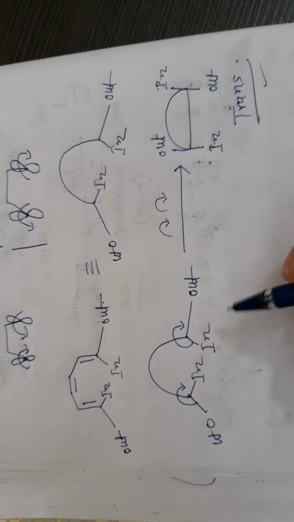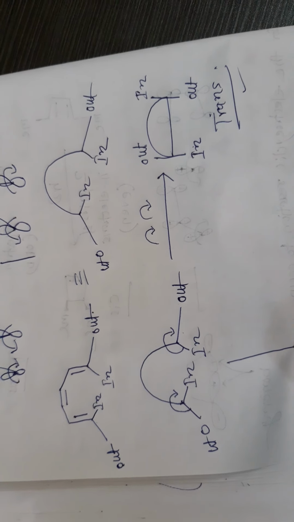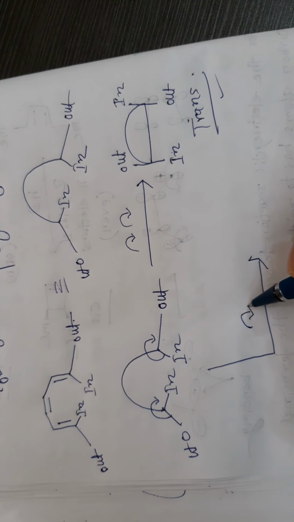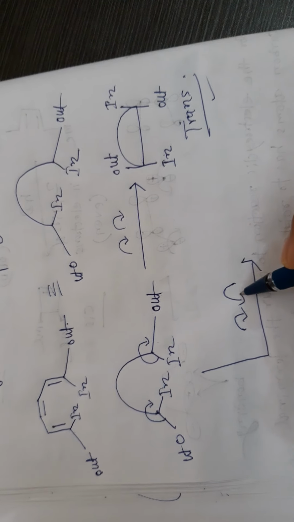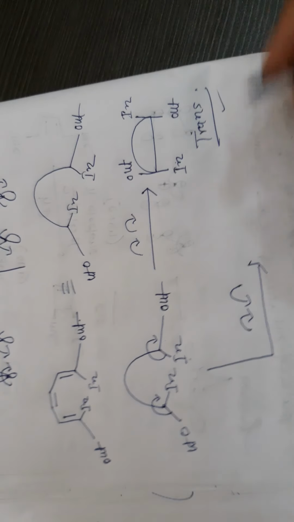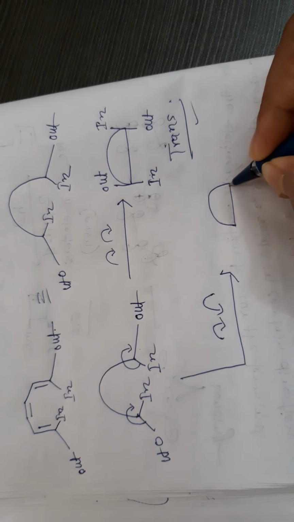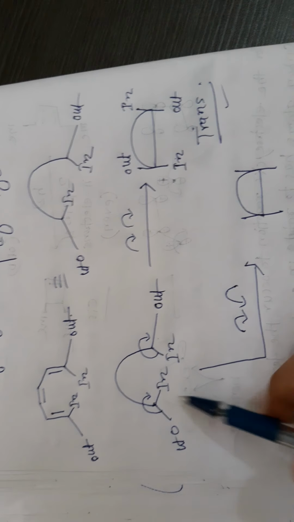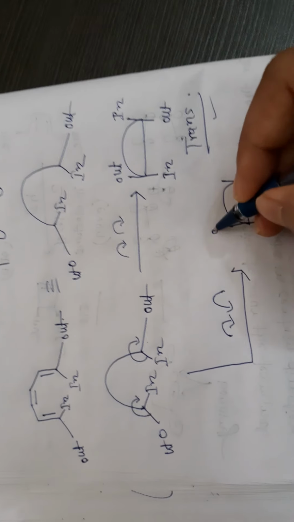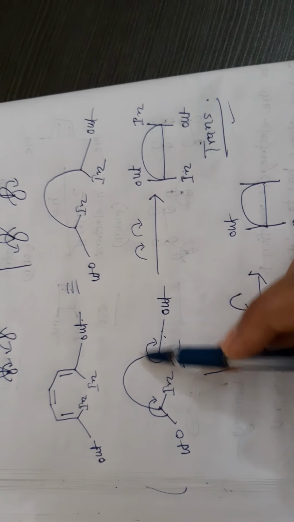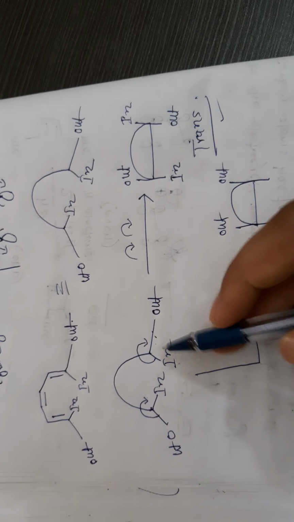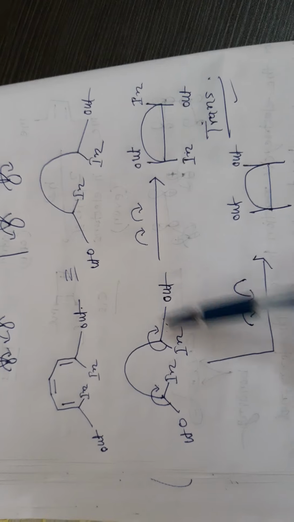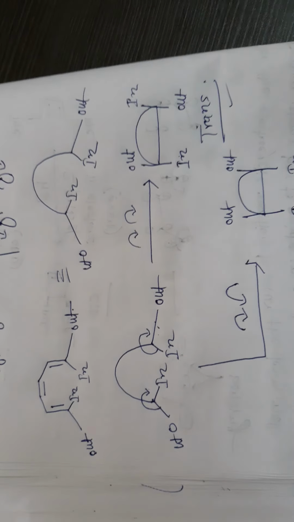If we perform it in a disrotation mode, with the first one clockwise and the second one anti-clockwise, then just remember, if we perform it clockwise, then in goes down, out goes up, but if we perform this anti-clockwise, out goes up, in goes down. If this is the direction, then out goes up, in goes down, this is cis.